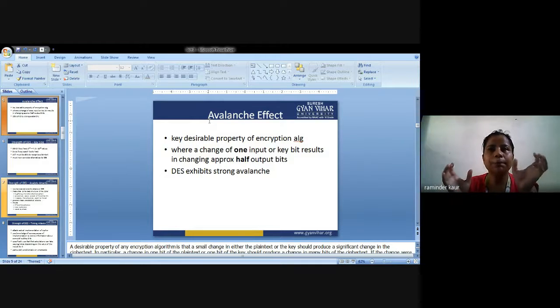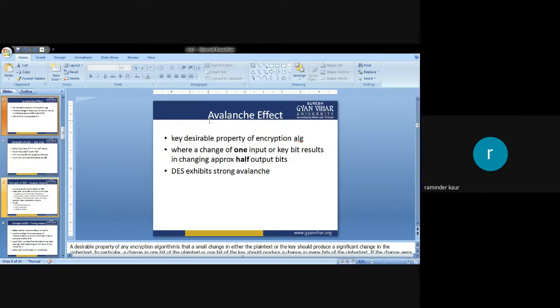So the avalanche effect is concerned with sudden changes: if minor changes are made at the input side, there will be an abrupt change in the output at the end.